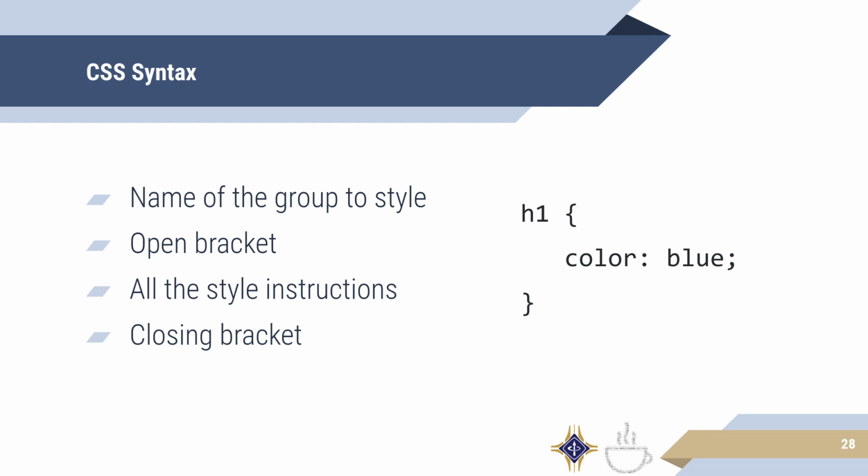Now, the general format for all of CSS styling is you put the name of the instruction, the name of the property, a colon, and then the value for that property. In this case, the color will be blue. At the very end, you must put a semicolon to indicate that property is done. Now, CSS does not care about a new line or indentation, but I highly recommend that you do indent things to make it easier for your eyes to understand what is happening.